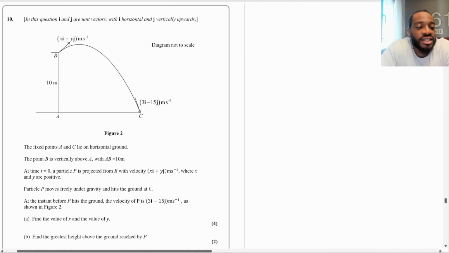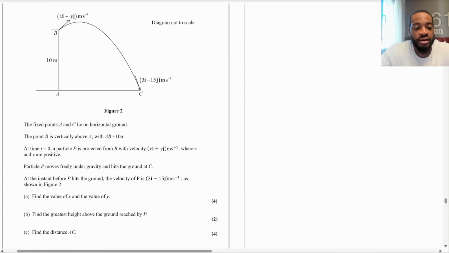All right, so question 10 says the fixed points A and C lie on horizontal ground. The point B is vertically above A with AB equaling 10 meters. At time t equals 0, a particle P is projected from B with velocity xi plus yj meters per second, where x and y are positive. Particle P moves freely under gravity and hits the ground at C. At the instant before P hits the ground, the velocity of P is 3i minus 15j meters per second, as shown in figure 2. Find the value of x and the value of y for 4 marks for part A.